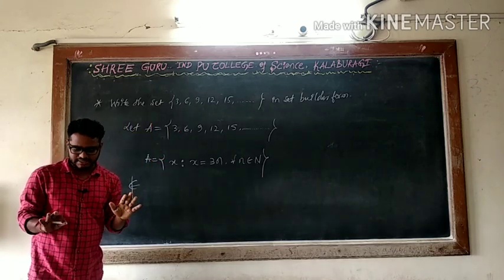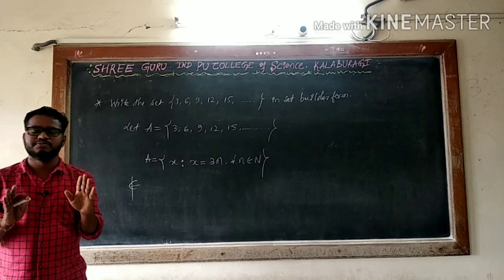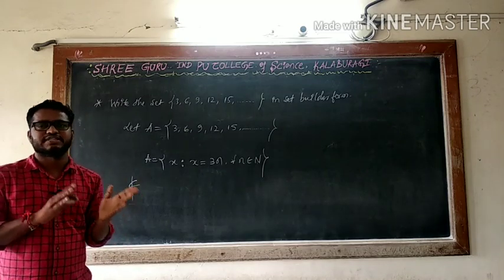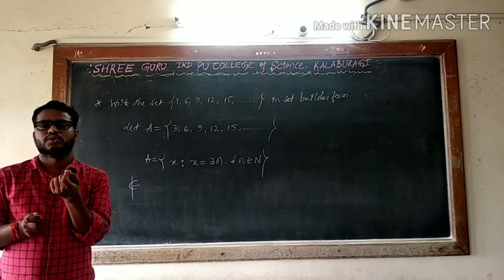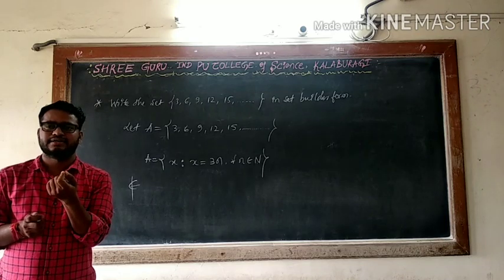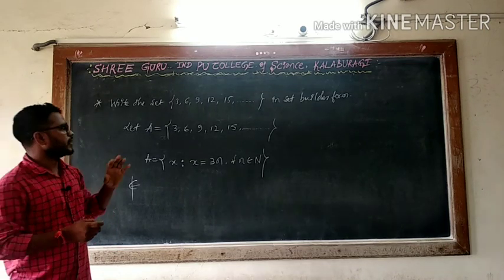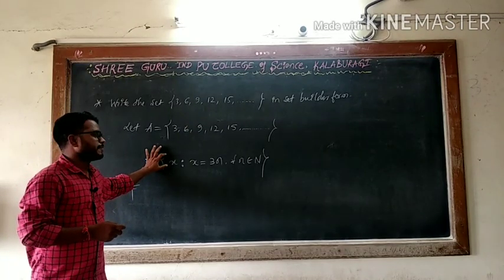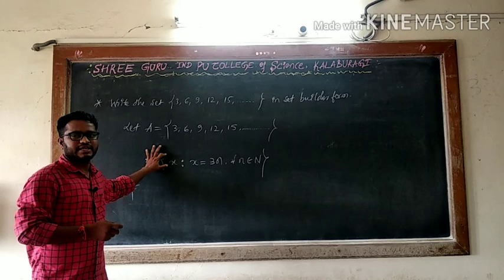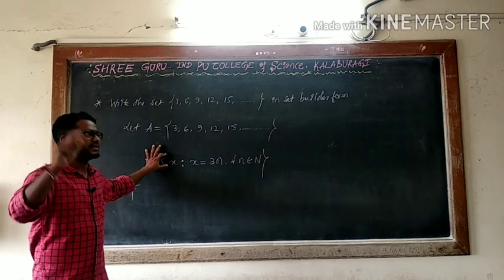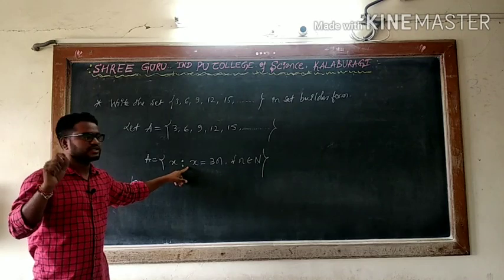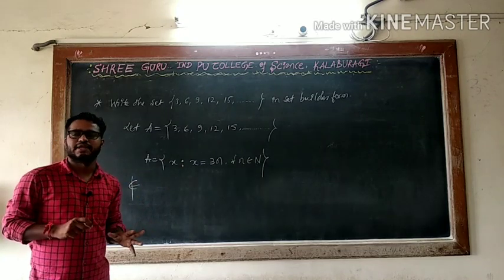Every time you observe the given problem, if it is a roster and it is asking for set builder form, you search what is the character, means while writing, every element will satisfy one particular property, one single common property. These all elements are satisfying one single common property. What is it? X is equal to 3 and multiples of those.